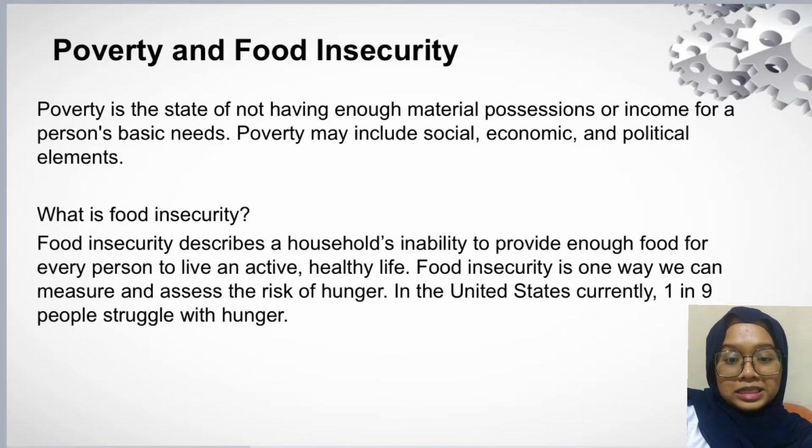Food insecurity describes a household's inability to provide enough food for every person to live an active and healthy life. Food insecurity is one way we can measure and assess the risk of hunger. In the United States, currently 1 in 9 people struggle with hunger.